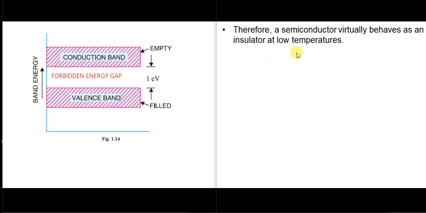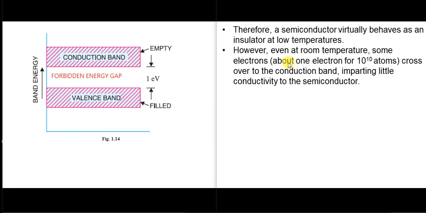However, at room temperature, some electrons, about 1 electron for around 10 to the power 10 atoms, cross over to the conduction band, and because of this, a little conductivity is added to the semiconductors.